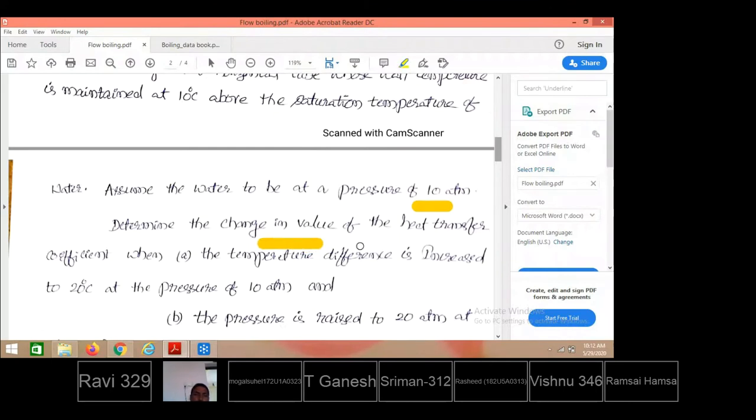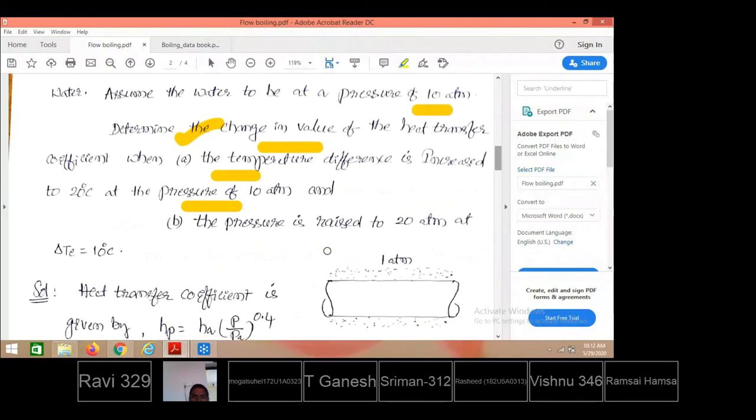So the change in value of heat transfer coefficient: with 10 degrees centigrade of excess temperature, when the water is at 1 atmosphere versus 10 atmospheres, what is the change, the difference, in heat transfer coefficient? That is what they are asking. Next, the temperature difference is increased from 10 to 20 degrees centigrade at 10 atmospheric pressure. Then what is the change in heat transfer coefficient? Next case is the pressure raised to 20 atmospheres at 10 degrees centigrade. In both cases, what is the change in heat transfer coefficient?